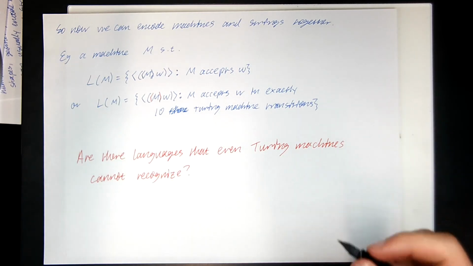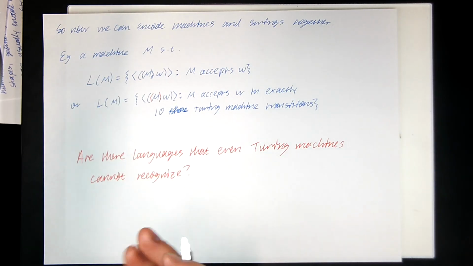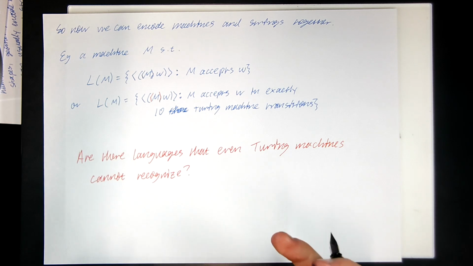So the crux of this course is, the final question we want to ask is, are Turing machines infinitely powerful? Is there some language that even Turing machines can't recognize? Is there something even beyond the reach of Turing machines? So have a think about that, and then we'll get the answer in the next video.